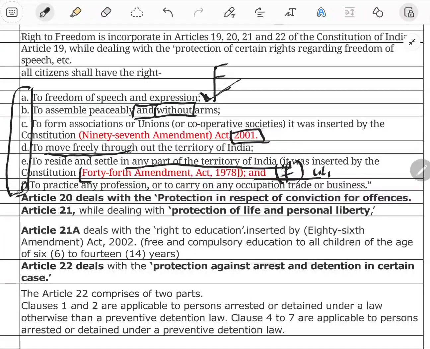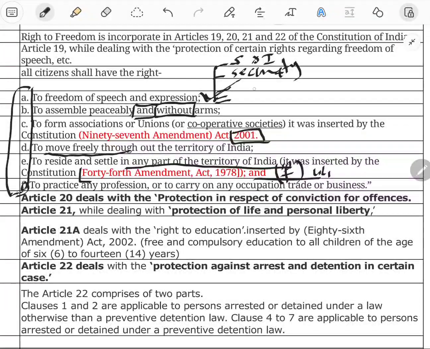It also has some reasonable restrictions. You have the right to speak or express yourself by any words, but subject to reasonable restrictions, and those restrictions are the sovereignty and integrity of India. Second is the security of India.